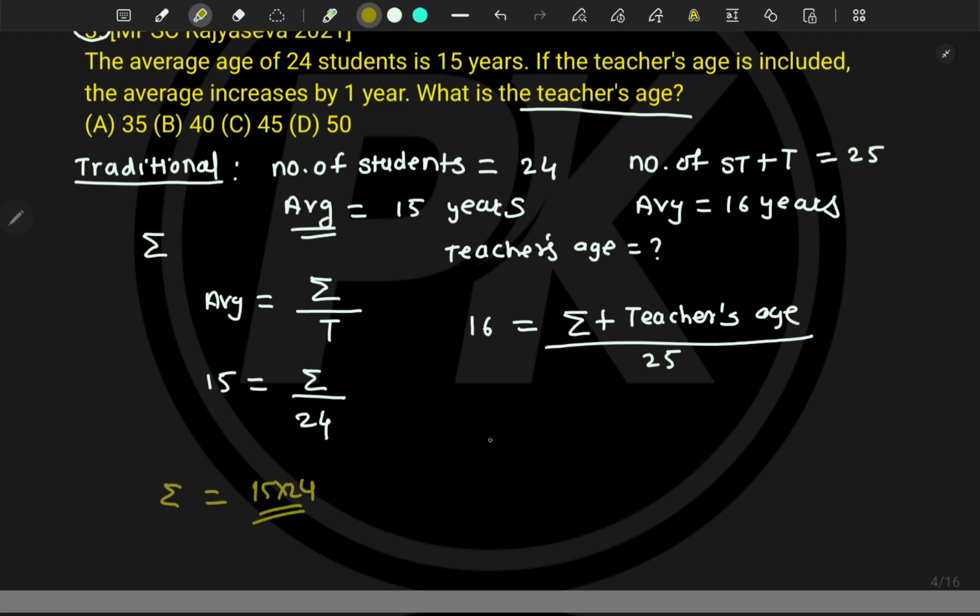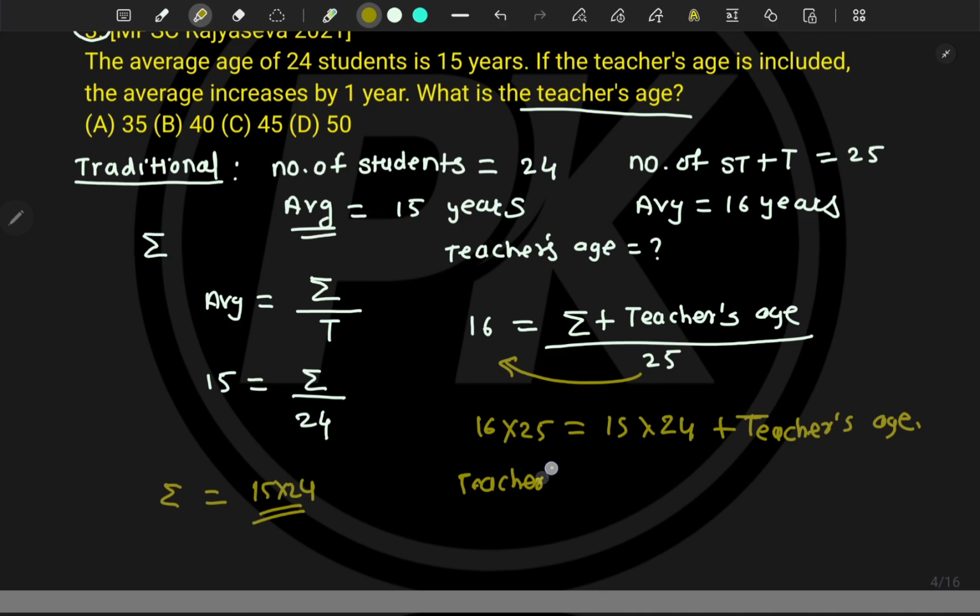Now this 25 will come here, so 16 into 25 is equal to 15 into 24 plus the teacher's age. Now tell me how you will solve this: 16 into 25 minus 15 into 24.